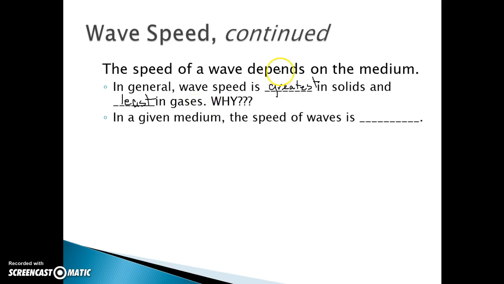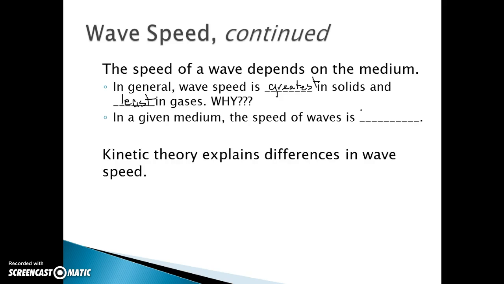All right, in a given medium, the speed of the waves is constant. It stays the same all the time. Kinetic theory is something that explains the difference in the wave speeds. Kinetic theory pretty much says that if a molecule is heated, it's going to speed up and get faster. And if a molecule is cooled down, it's going to slow down, and the vibrations will slow down some, so it's not going to be able to transfer things as quickly.